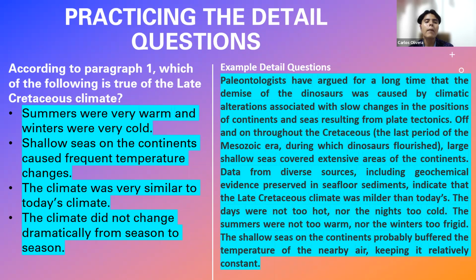Now, as I say, the question is basically, what does this paragraph that we have read say about the Cretaceous climate, right? And we have some options. One, summers were very warm and winters very cold. Two, shallow seas on the continents caused frequent temperature changes. Three, the climate was very similar to today's climate. Four, the climate did not change dramatically from season to season.